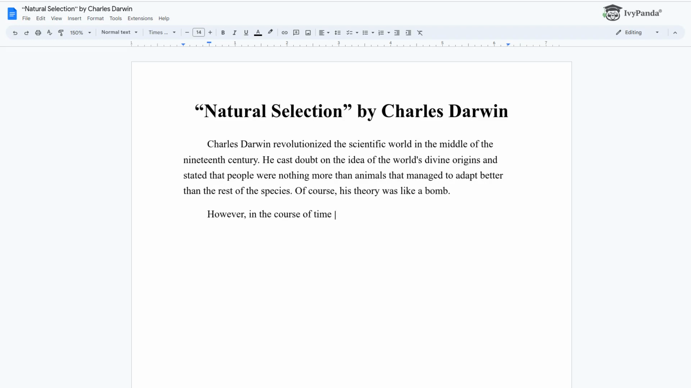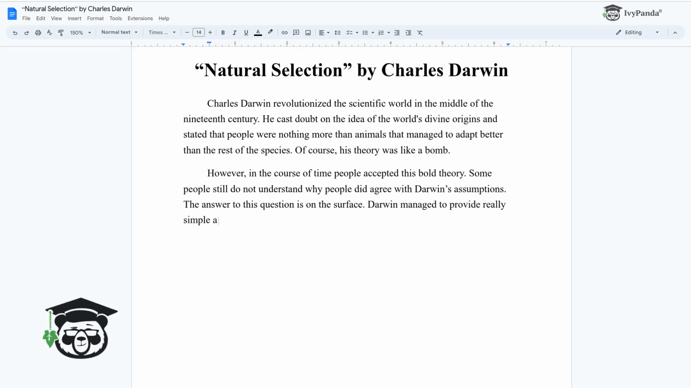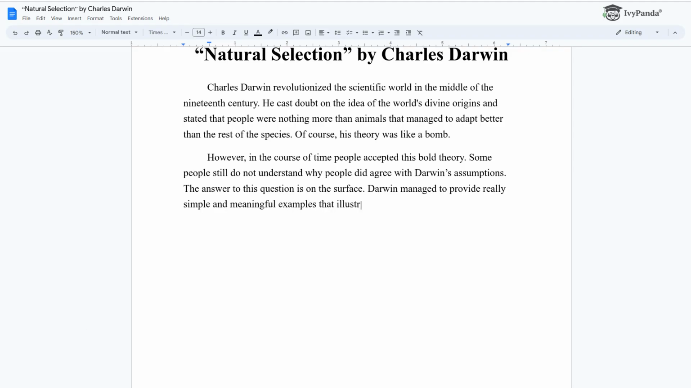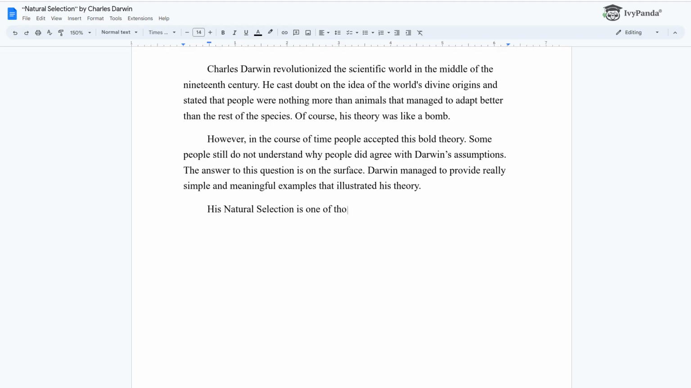However, in the course of time, people accepted this bold theory. Some people still do not understand why people did agree with Darwin's assumptions. The answer to this question is on the surface. Darwin managed to provide really simple and meaningful examples that illustrated his theory. His Natural Selection is one of those works that convinced people of his being right.